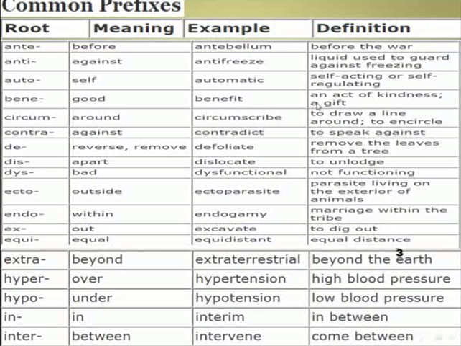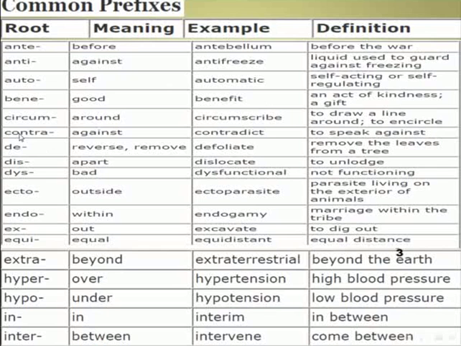The definition for benefit: an act of kindness or a gift. A prefix: circum. The meaning is around. Example: circumscribe. Definition for circumscribe: to draw a line around or to encircle.